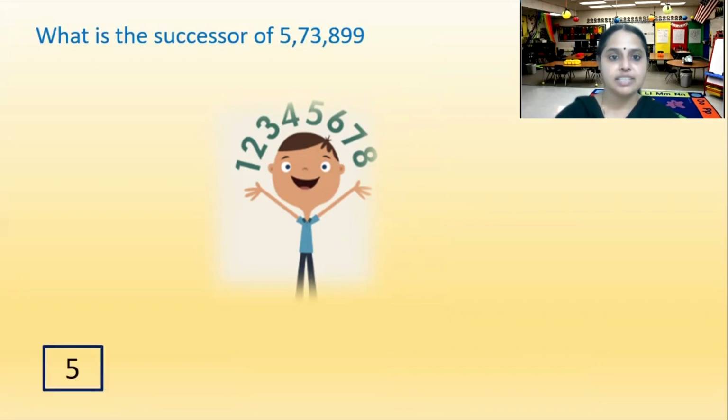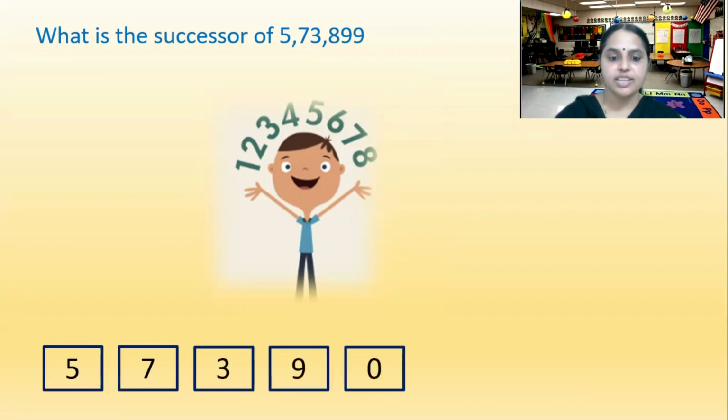So what is the successor of 5,73,899? What does successor mean? We have to add 1. So when we add 1 to this number, what will we get? Read the number: 5,73,899. What comes after 899? It is 900. So 5,73,900. With the given number, when we add 1, we get the successor.